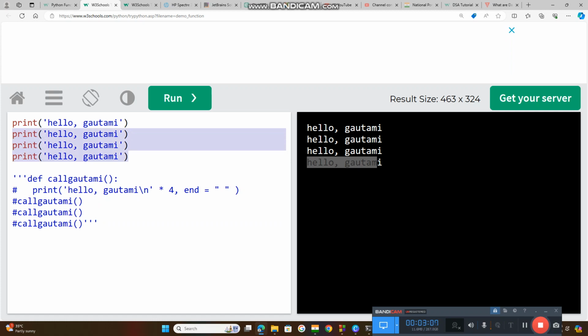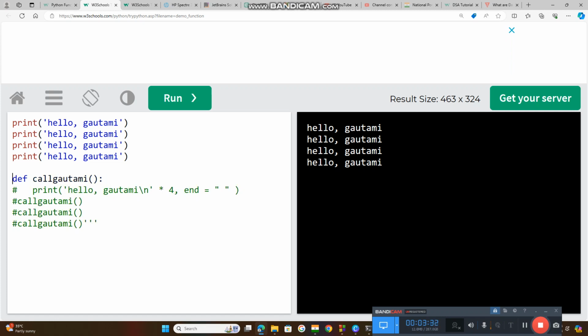So these 4 statements you have written to get hello Gautami, hello Gautami, hello Gautami. If I want to get 100 lines, I need to copy and paste 100 times. How many times do I need to do it? 100 times.